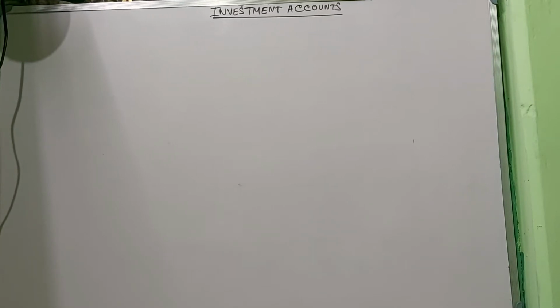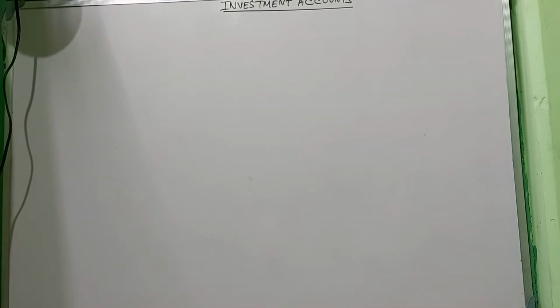I will start with the working notes. As you know, this board is not so huge, so I cannot do it randomly; I will do it and rub it, then do it again like that. But working note 1 I will always try to maintain on one side, and the rest of the working notes will be in a smaller format, then I will rub it and do it again. Just keep in mind the amounts we have calculated, because we require them while doing the solution, only the investment account. Working is a part of your sum, it carries marks, so you have to do it very sincerely.